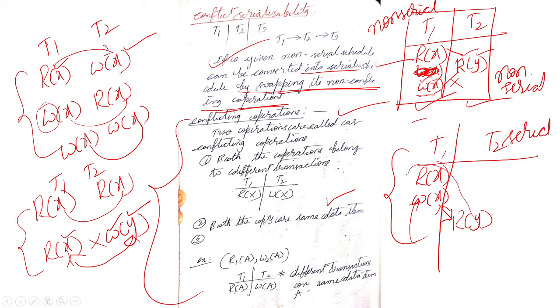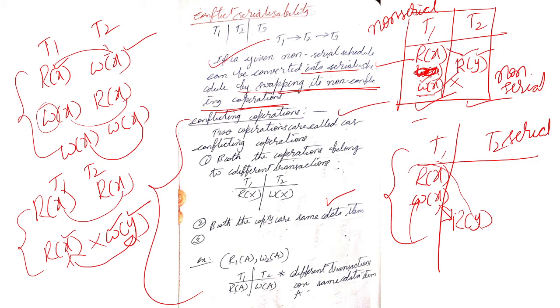But we have one more method. If it is a very big transaction, it is very difficult for us to see every pair, which is conflicting or which is non-conflicting. We have to check for every transaction.